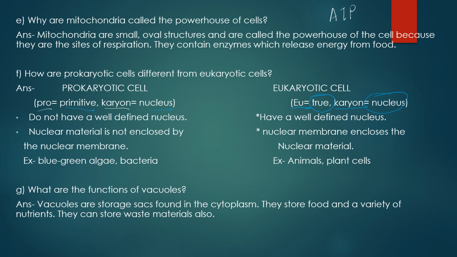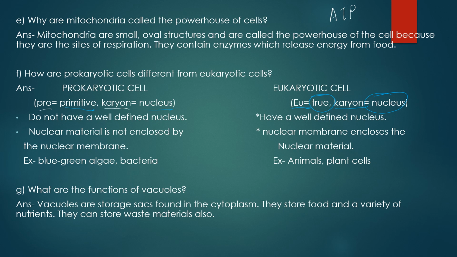Then our next question is, what are the functions of vacuoles? So what are vacuoles? Vacuoles are the large storage sacs, large if we talk about plants, and very small storage sacs if we talk about animal cells. Vacuoles are basically the storage sacs where they can store solid or liquid contents, and it remains bounded by a membrane, and this membrane is called tonoplast. All these things I have explained in my first video where I have explained about the structure of vacuoles. So no need to write it here.